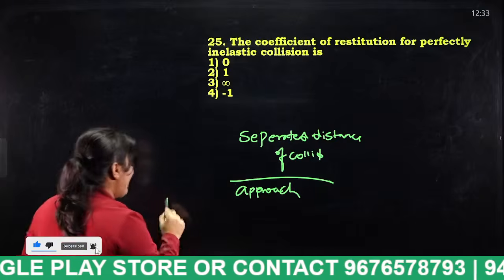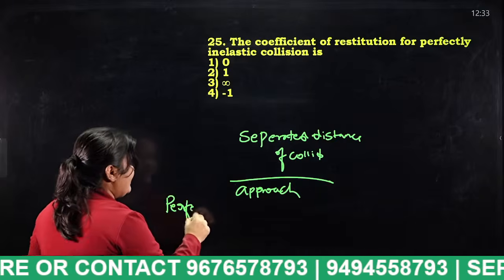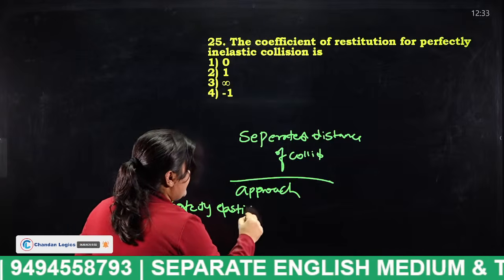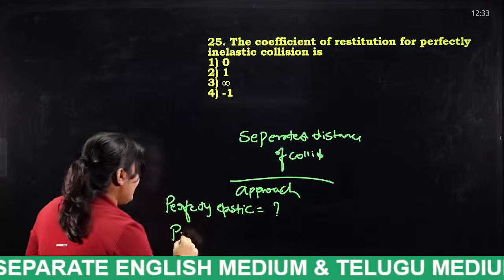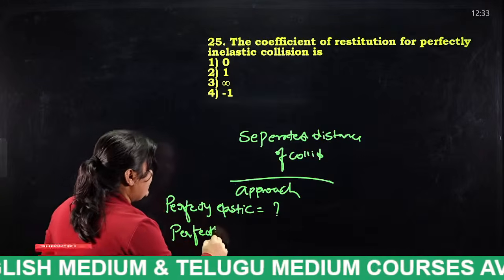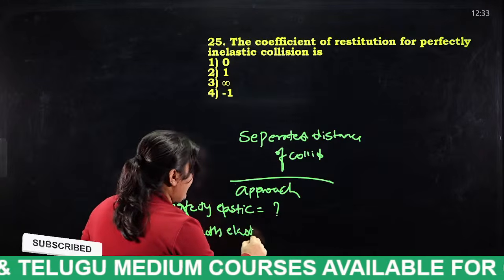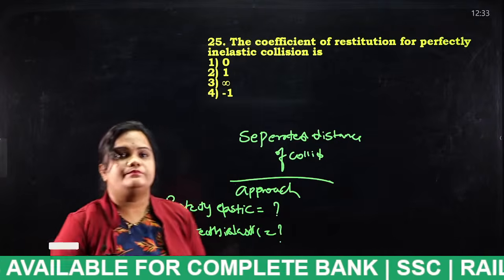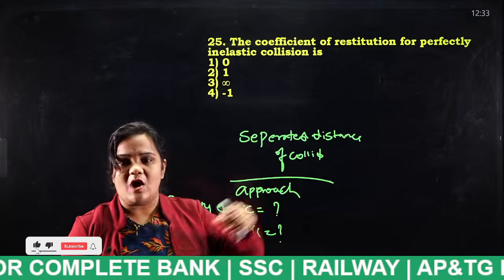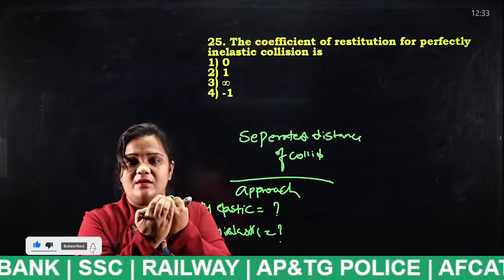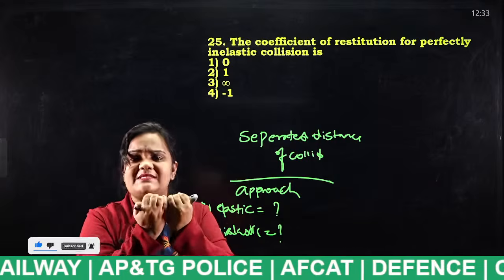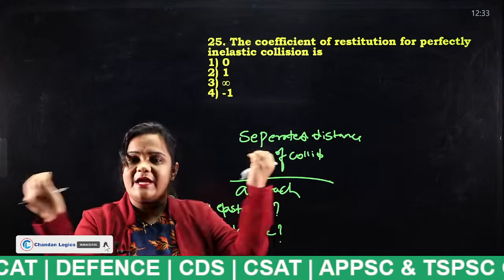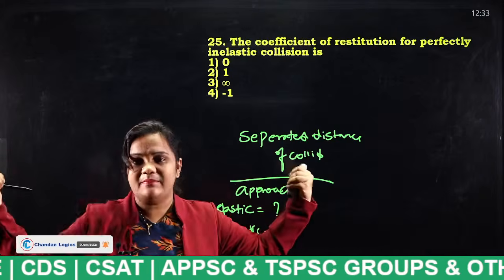So for perfectly elastic collisions, what will the coefficient be? And for perfectly inelastic collisions, what will the coefficient of restitution be? I will tell you examples for this. Take two billiard balls: when they collide, they travel with the same velocity.